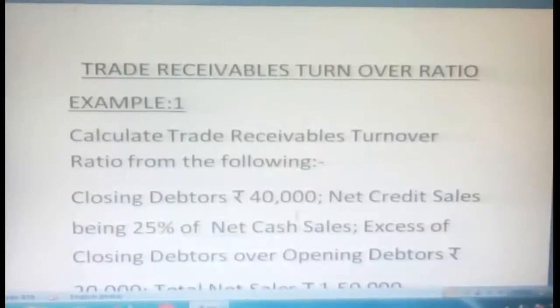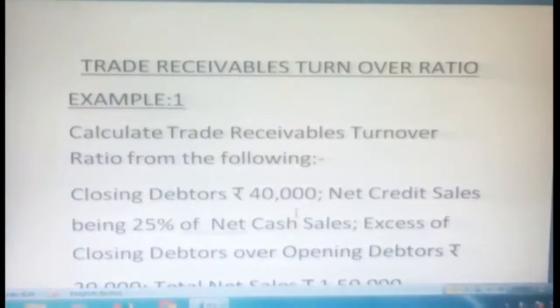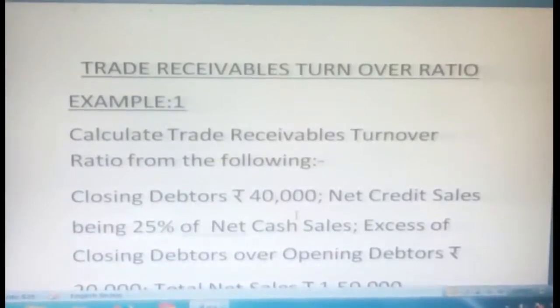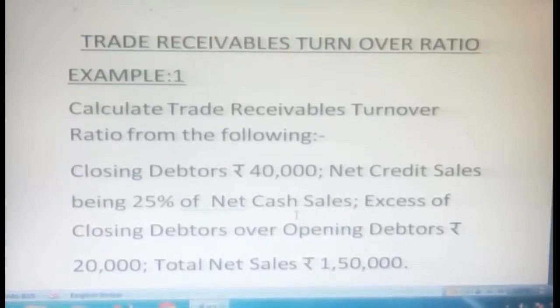Now we are going to discuss trade receivables turnover ratio for some problems. Example 1: calculate trade receivable turnover ratio from the following. Closing debtors 40,000, net credit sales being 25% of net cash sales. Excess of closing debtors over opening debtors 20,000. Total net sales 1,50,000. That's the problem here.